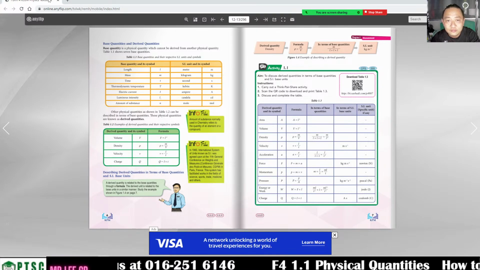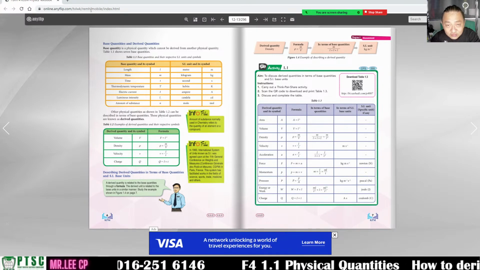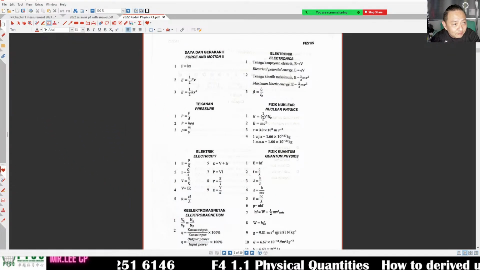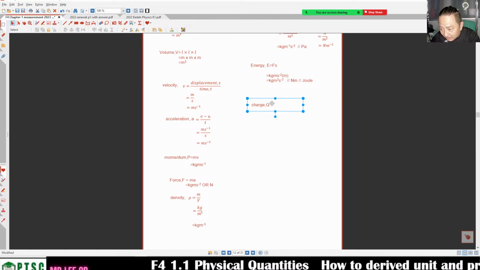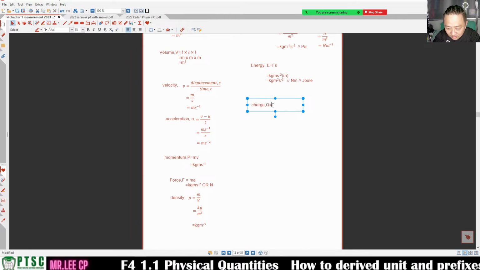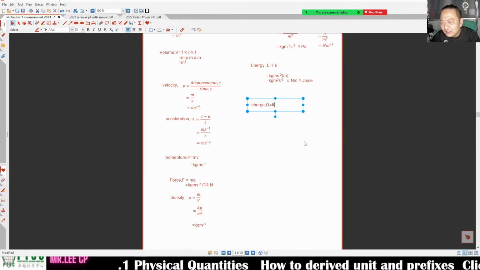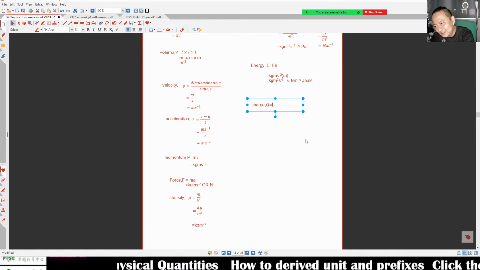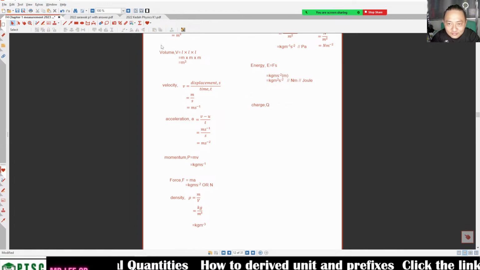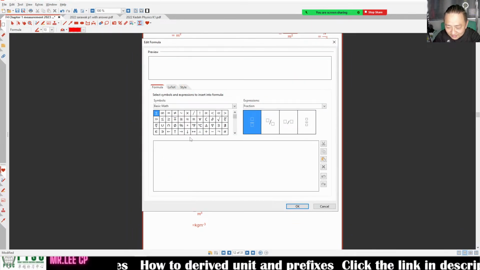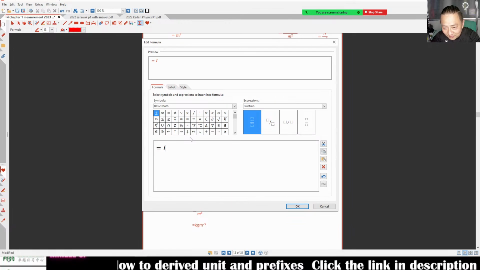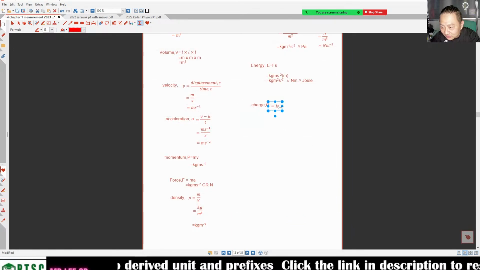So now here, Q is equal to I times t. When I write the I, it is like that, so I have to write it this way. Q is equal to I t.